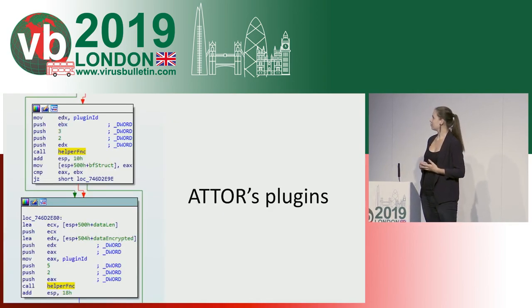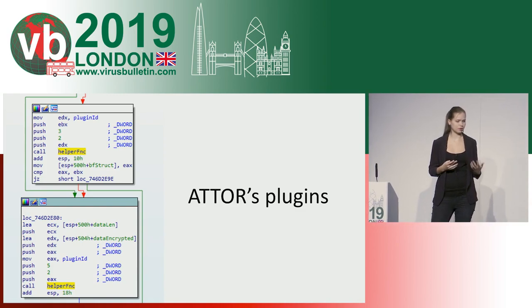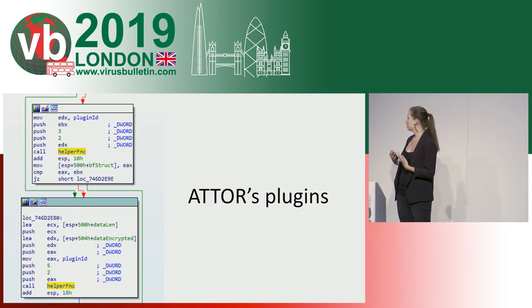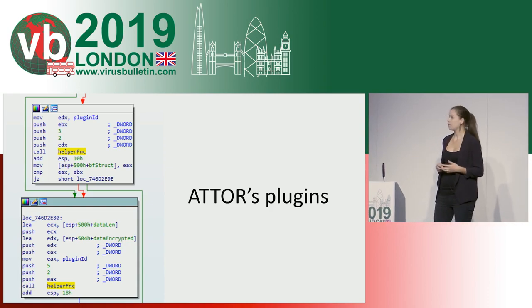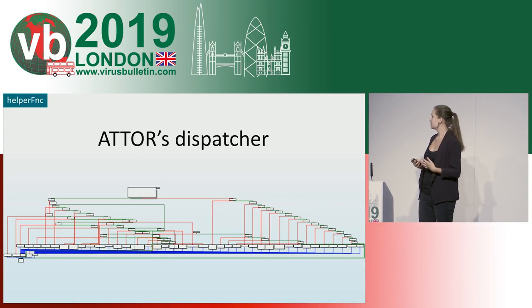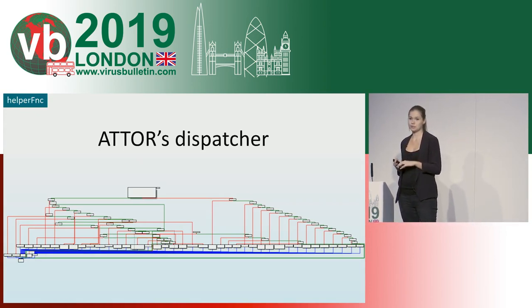When you look at some of the plugins of ATTOR, you can see that it's not so easy to analyze them without having some further context, because there are a lot of calls to some mysterious function that you don't know anything about. But if you have access to all of the ATTOR components, you can actually see that this function is implemented in the dispatcher, so the main part of the platform.